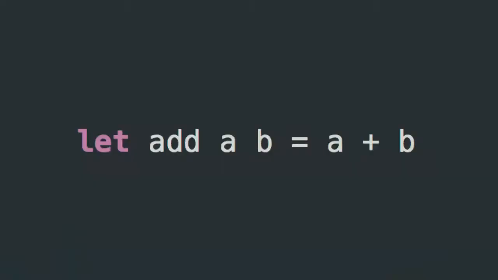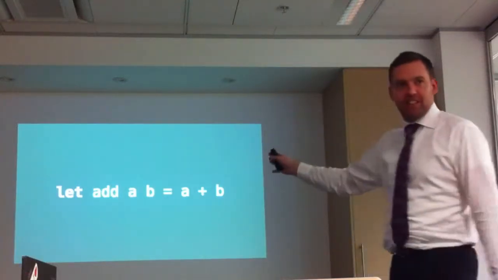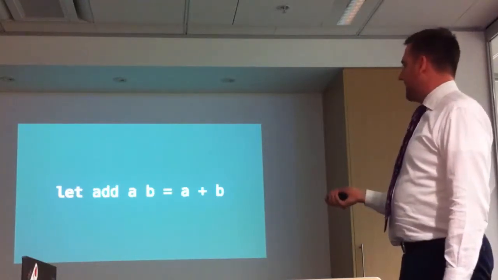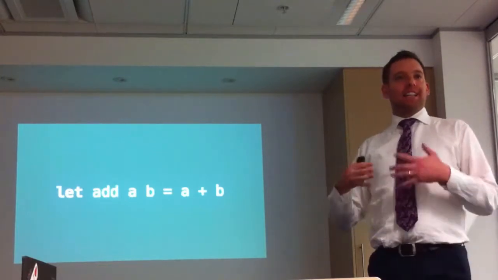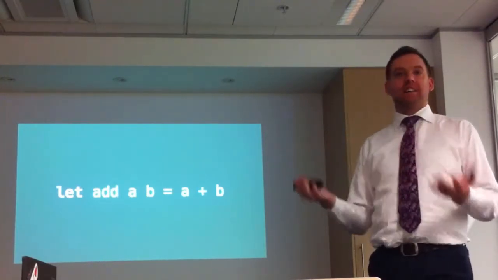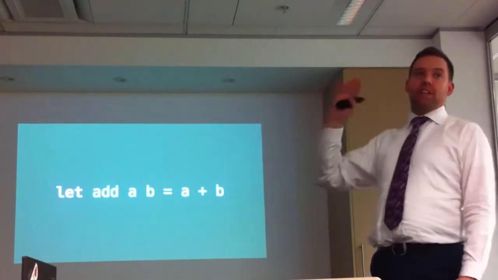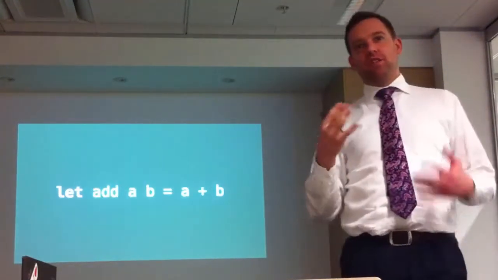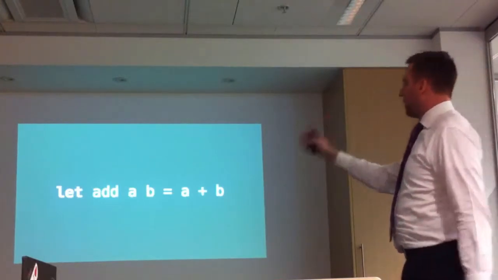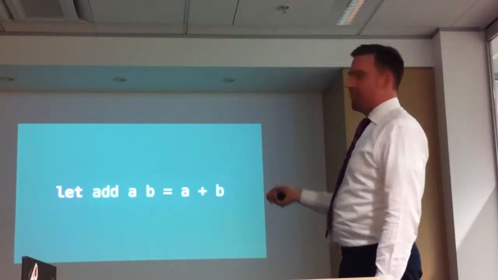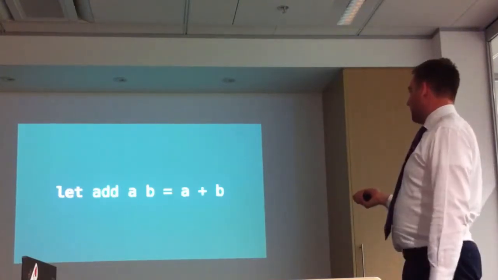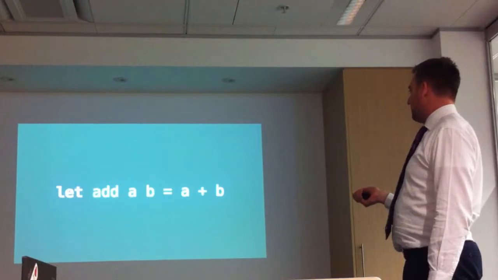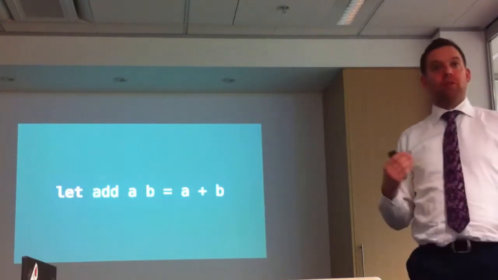So this is our first one. let add a b = a + b. This is a function in F#. Let is similar to var in C#, as in it allows you to create a value, but it also allows you to create a function, so it's not limited to that. So right here we are creating a function called add. It takes two arguments, a and b, and it returns the addition of those two values.